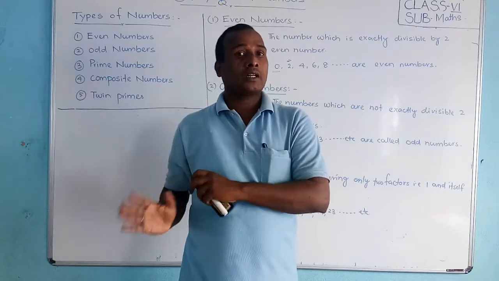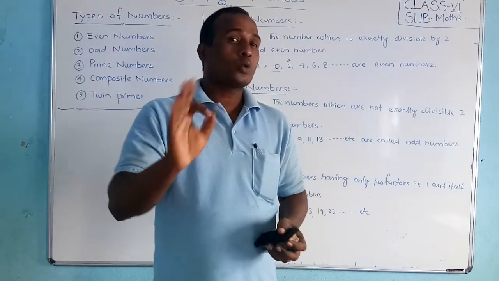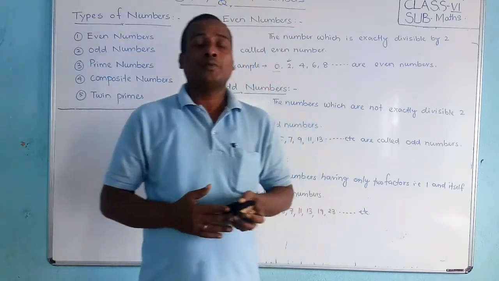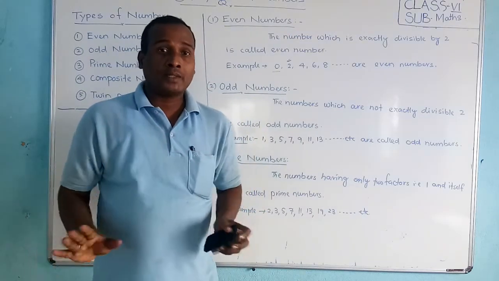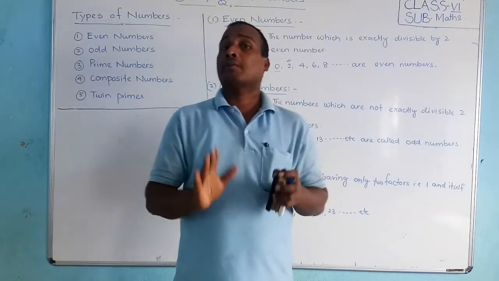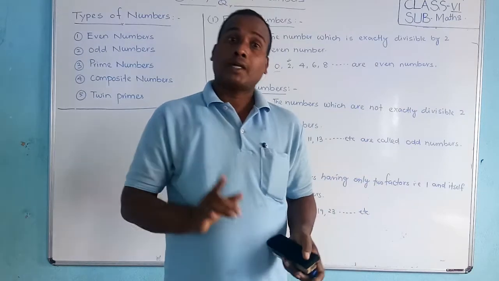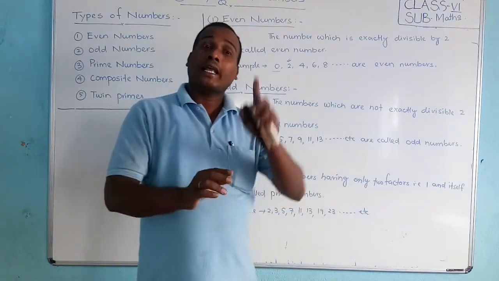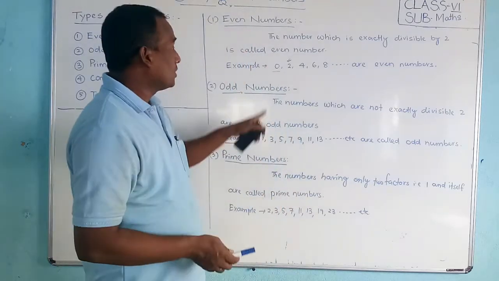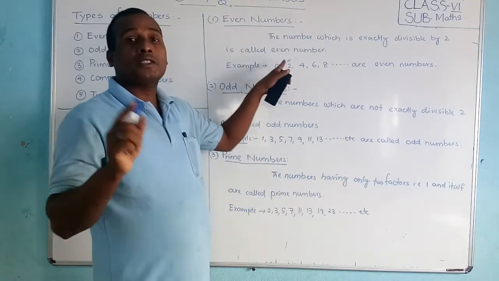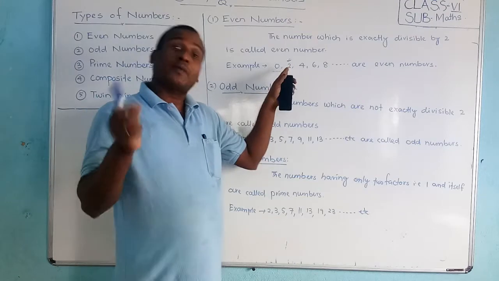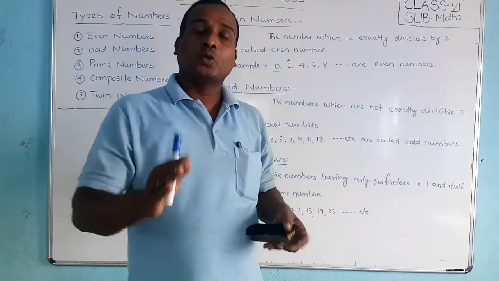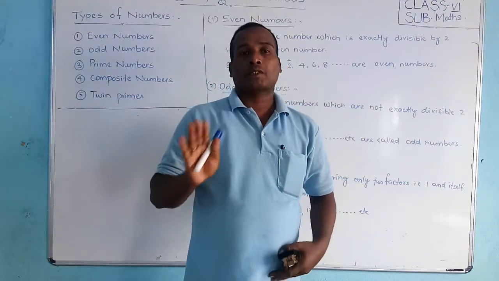All prime numbers are odd except 2. But all odd numbers are not prime numbers. 2 is not odd, it is even, but it is a prime number also.